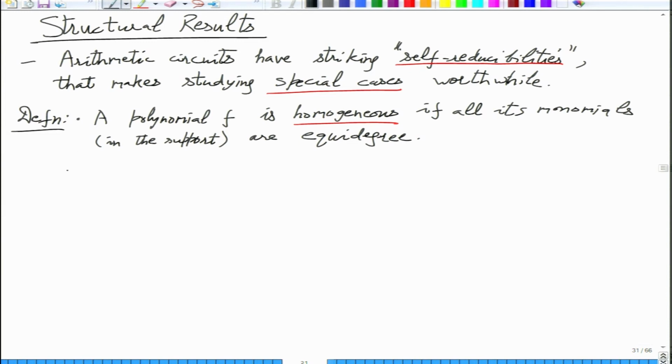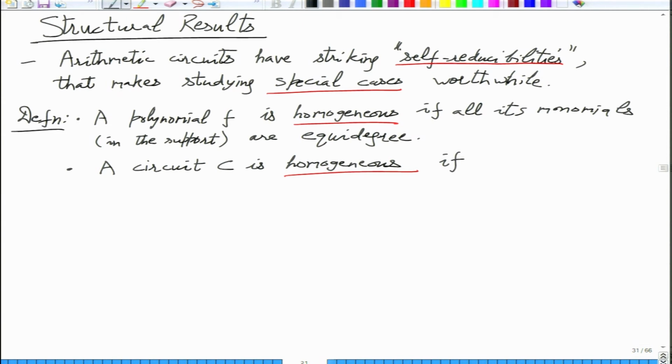And a circuit is homogeneous if, how do you want to define this?